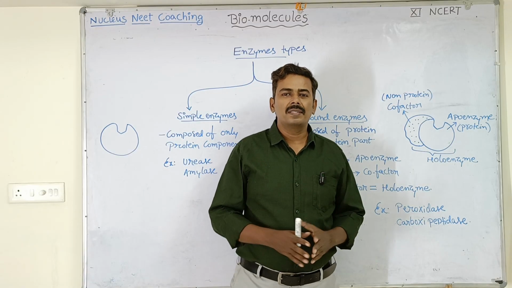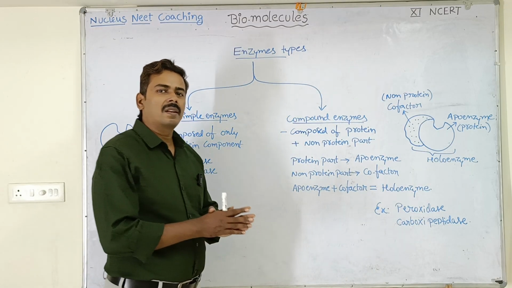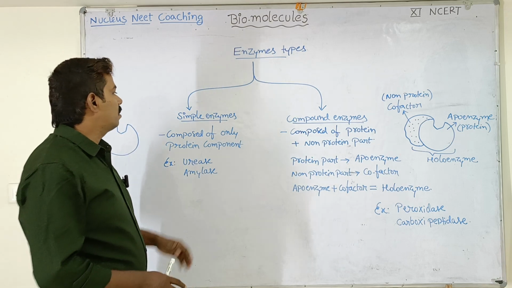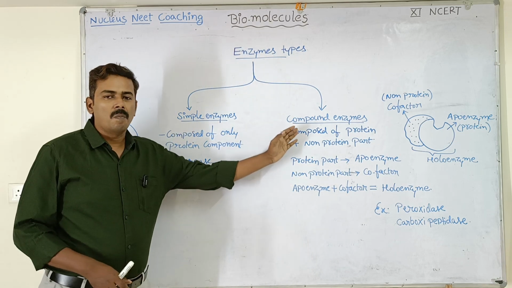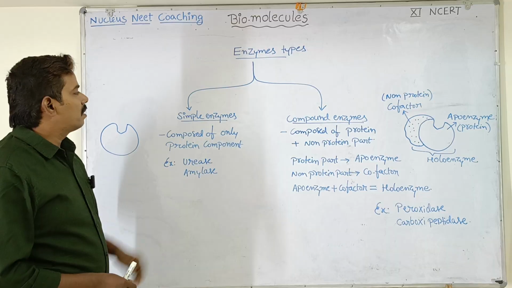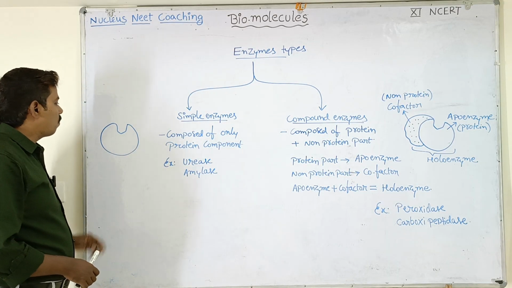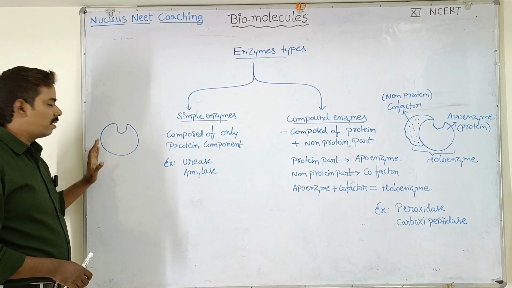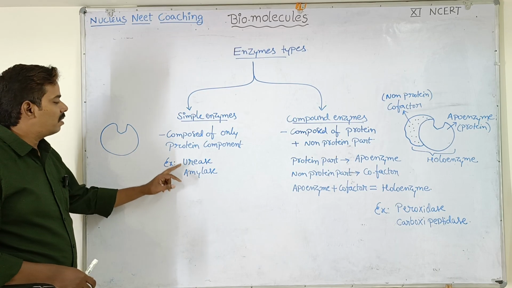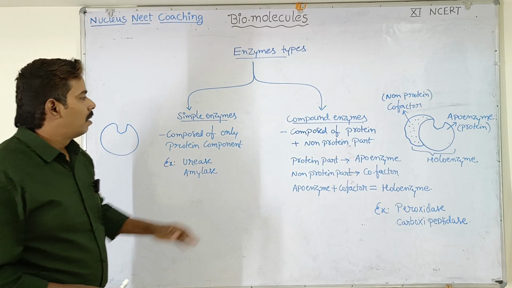Let us discuss enzyme types. In living organisms, you can find basically two types of enzymes: simple enzymes and compound enzymes. Simple enzymes, you can see here, are composed of only protein component. Examples of simple enzymes are urease and amylase.